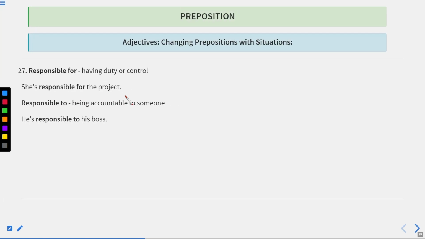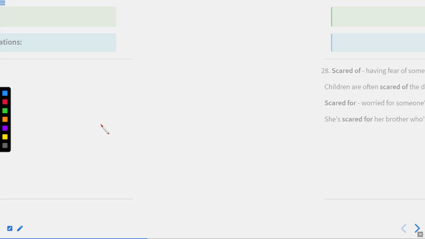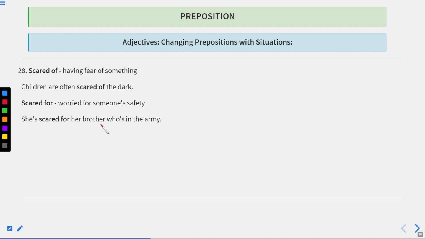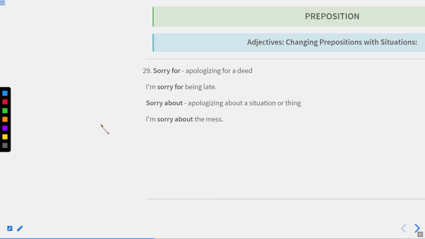Responsible for means having duty or control. She is responsible for the project. Responsible to, being accountable to someone. He is responsible to his boss. Now let us move to the next one. Scared of, having fear of something. Children are often scared of the dark. Scared for, worried for someone's safety. She is scared for her brother who is in the army. Okay. Now let us move to the next one.